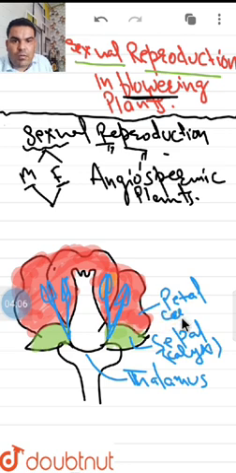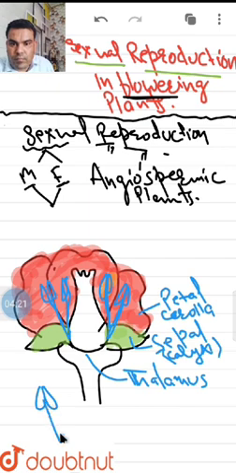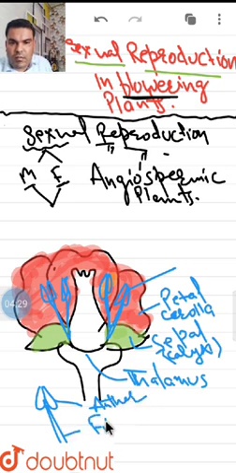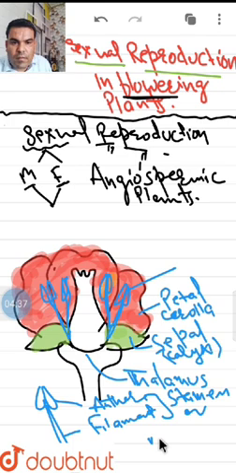Then this is called petal or corolla, which is colorful, maybe of different colors because it contains the chromoplast, which gives different colors to the flowers. Then this part here is called anther, and this is called filament, and combinedly stamen or androecium, right?